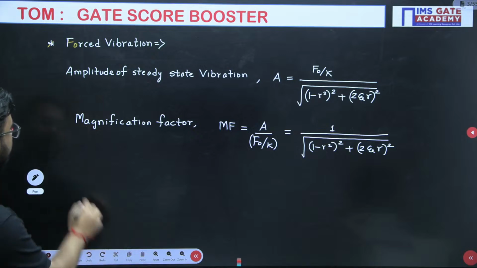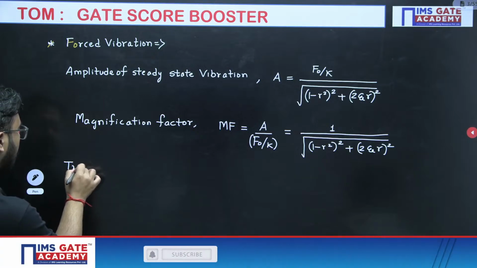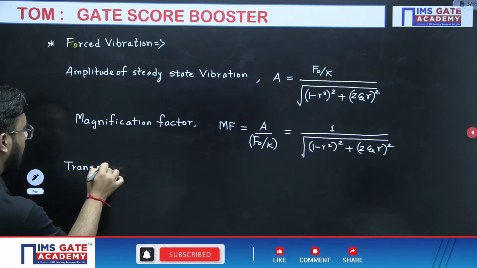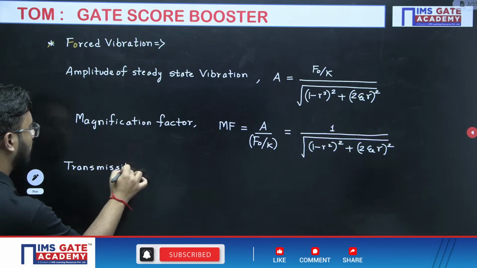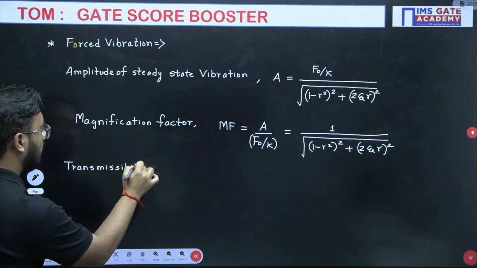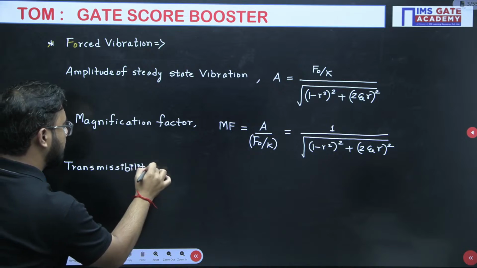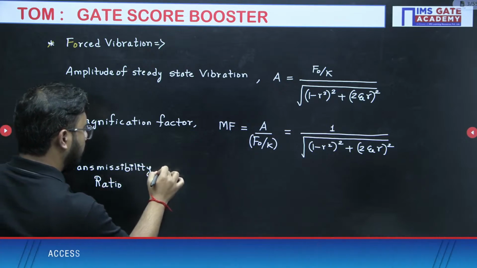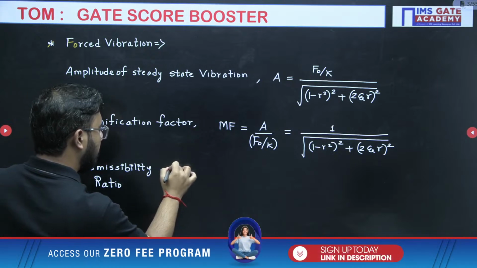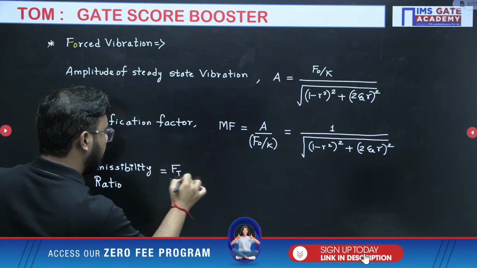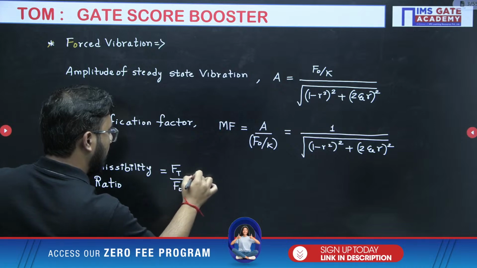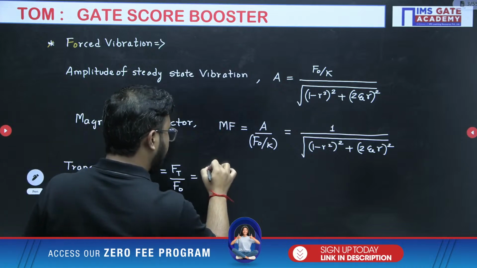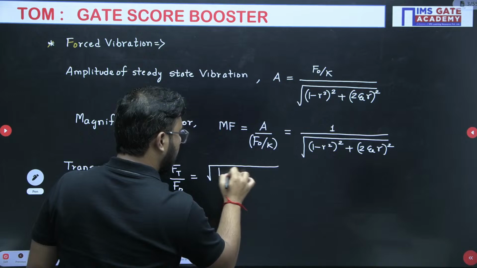Now one more thing that we have is transmissibility ratio. That will be equal to force transmitted divided by the force applied, F naught, and that ratio is again very important.